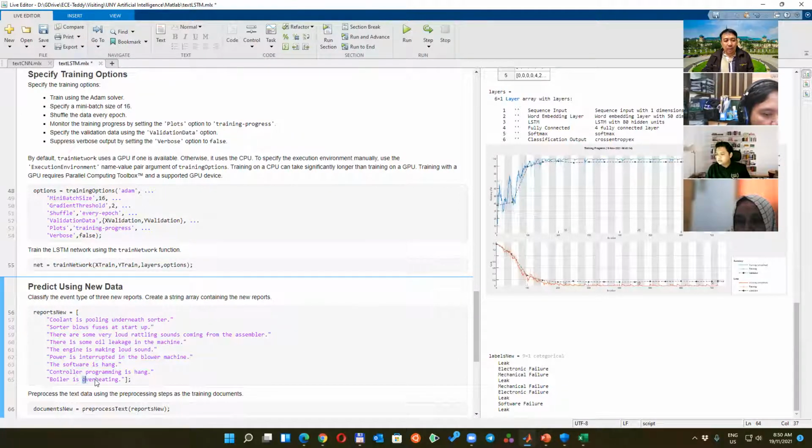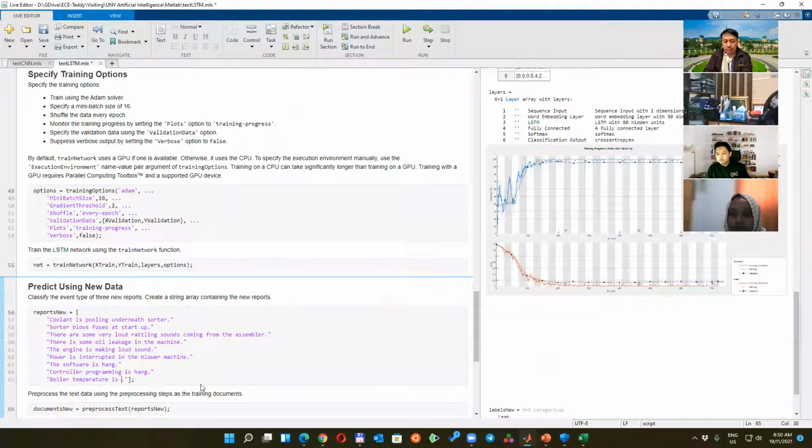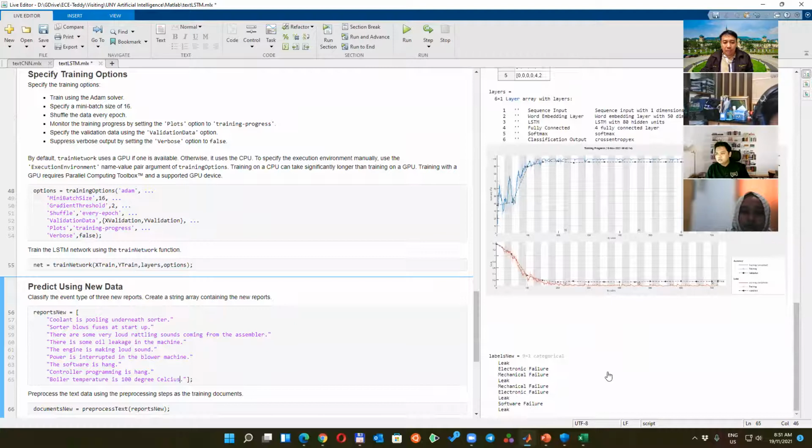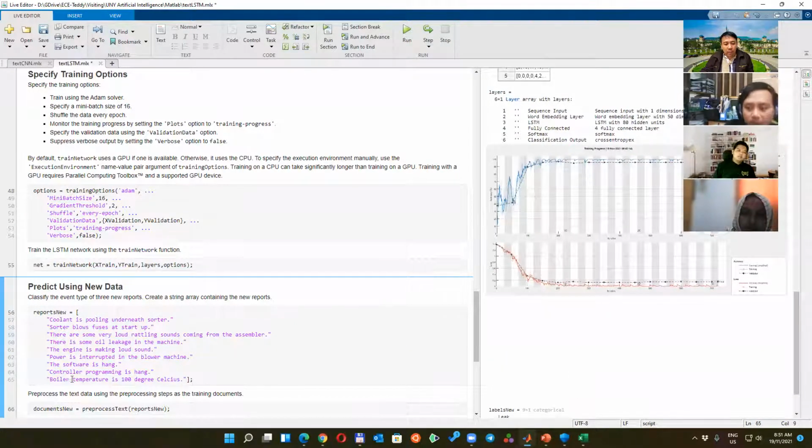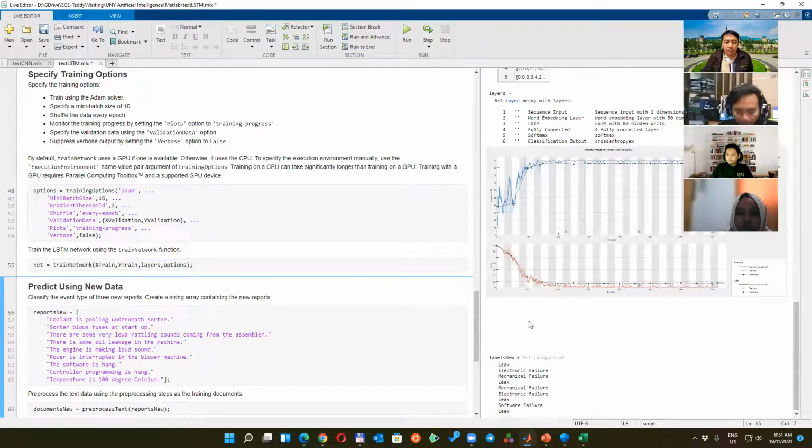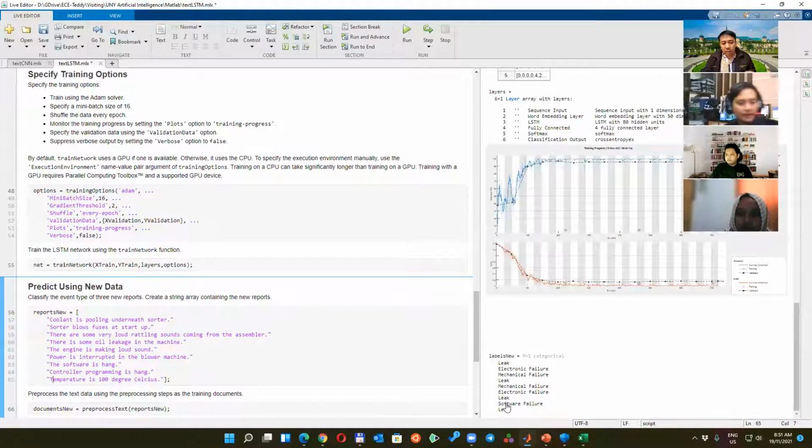So if I put boiler temperature is very high, let's see. Temperature is 100 degrees Celsius. We haven't trained with this one, so I don't know what the result will be. It says still leaking. So it depends: when you say boiler, then maybe it corresponds to leaking. So you can see again the quality of data needs to be very high so that it will not misclassify.